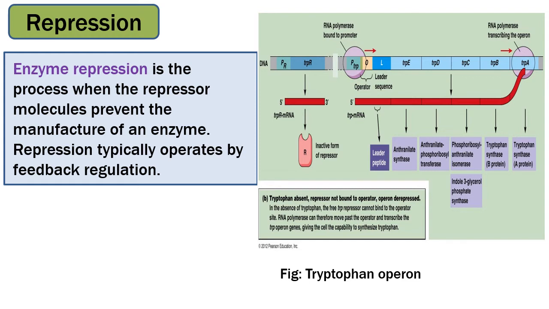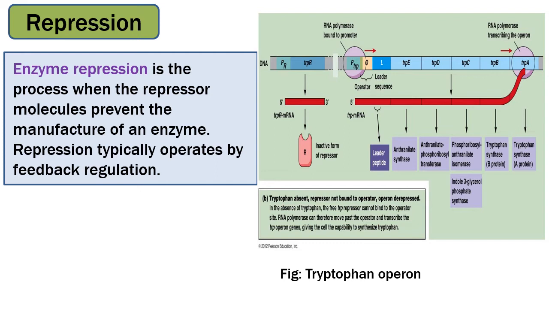In this operon, regulatory genes synthesize an inactive repressor protein. So in the absence of the co-repressor, that is tryptophan, the repressor cannot bind to the operator region, and thus the RNA polymerase can synthesize 5 structural genes, that is TRPE, TRPD, TRPC, TRPB and TRPA, which are required for the biosynthesis of tryptophan.